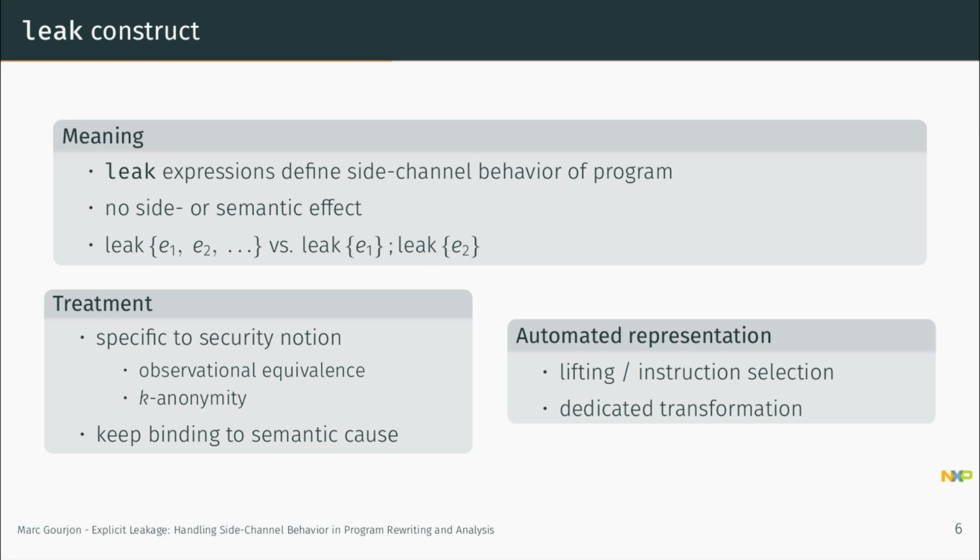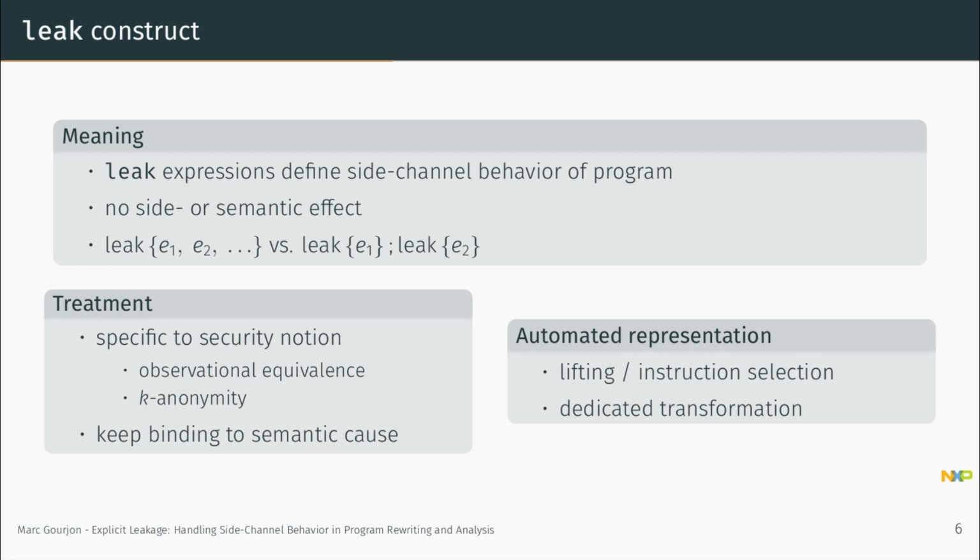The treatment of leak statements is specific to security notions. Think of observational equivalence, which says that the two programs must be exactly equivalent in terms of their leak statements, which might also mean that the order in which leakages happen must be the same. So in this case, it is not okay to reorder leak statements.